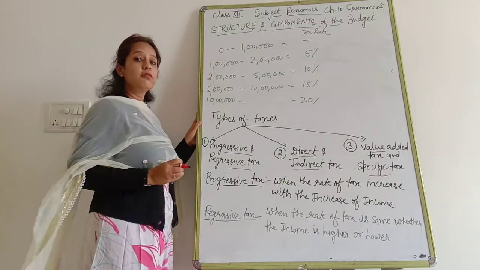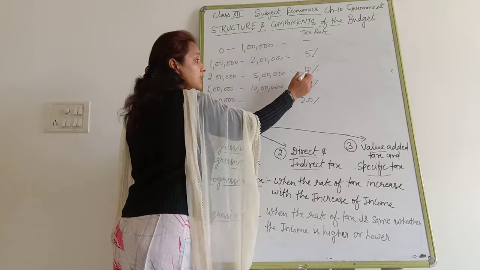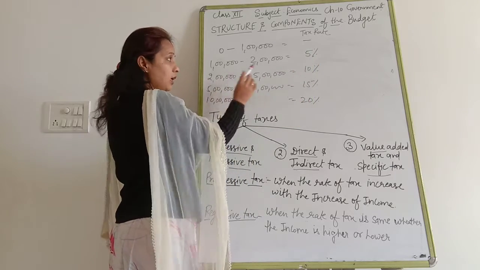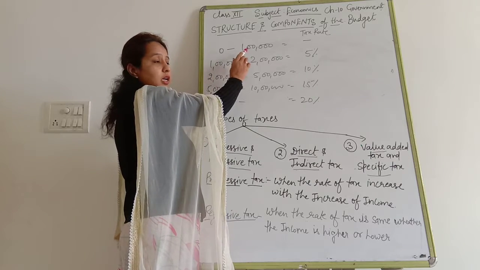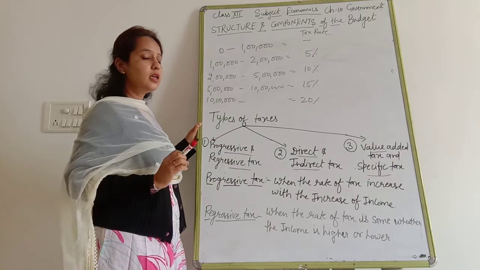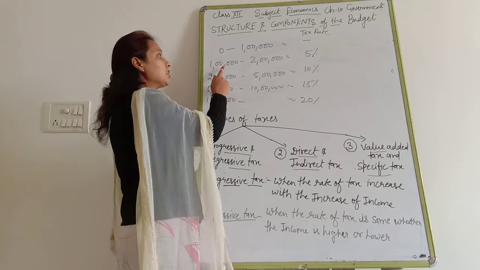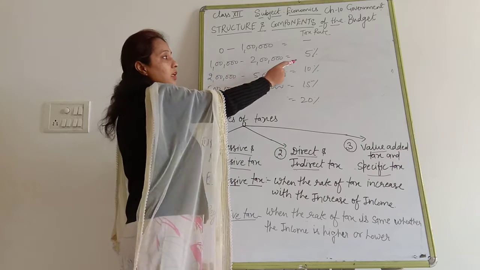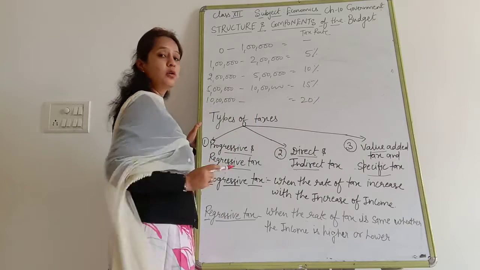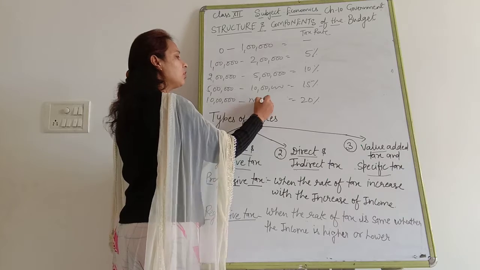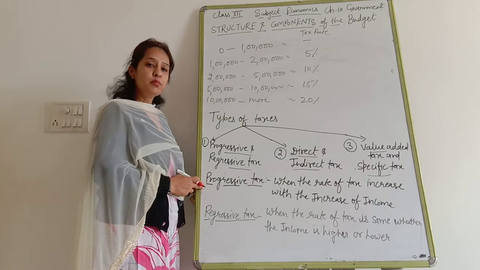It means this kind of tax is known as progressive tax. The rate of tax increases with the increase in income. You can see very easily, if a person is earning between 0 to 1 lakh, he does not have to submit any kind of tax. If he ranges between 1 lakh to 2 lakh, then he has to pay only 5%. But if he is earning more than 10 lakh, then he has to pay 20%. It means the rate of tax increases with the increase in income. That kind of tax is known as progressive tax.